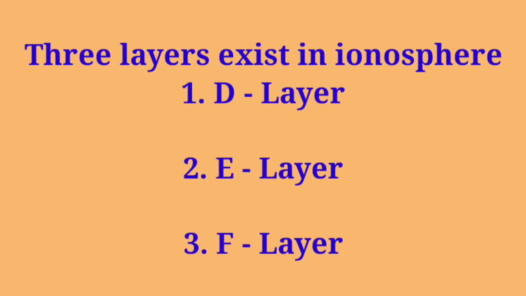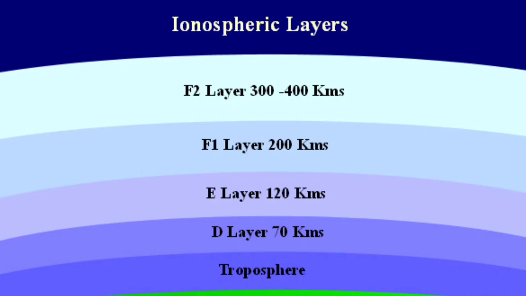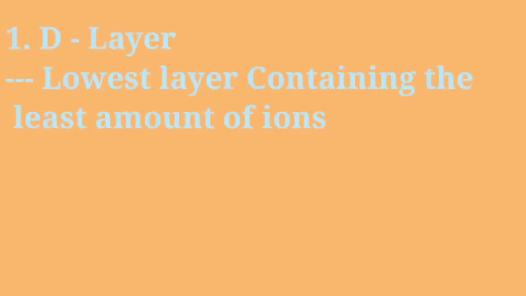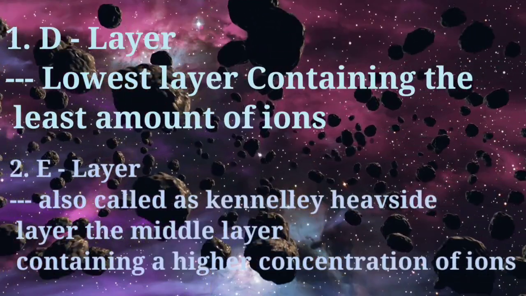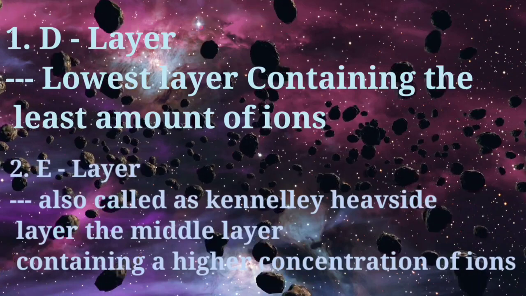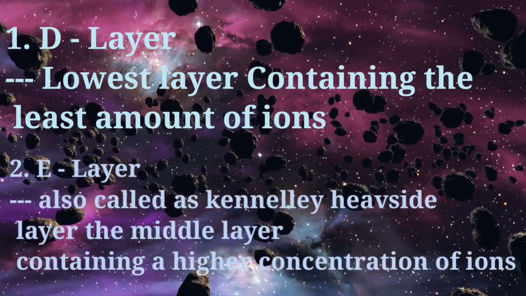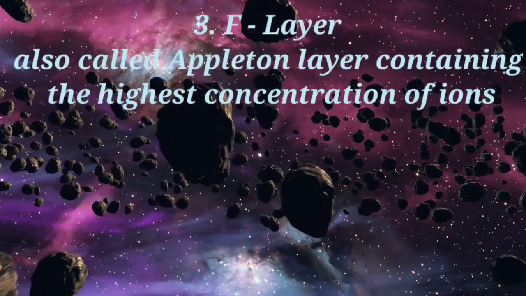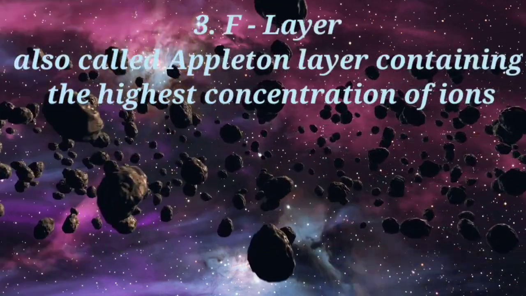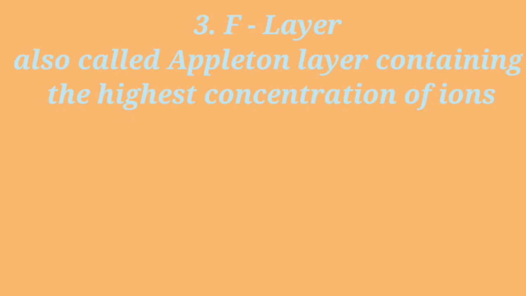Let's talk about the first layer, that is the D layer. It is the lowest layer containing the least amount of ions. E layer, otherwise called the Kennelly-Heaviside layer, is the middle layer containing a higher concentration of ions. And the third layer is called the F layer, also called the Appleton layer, containing the highest concentration of ions.